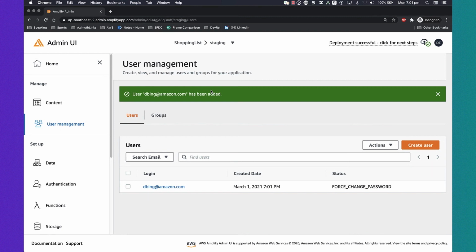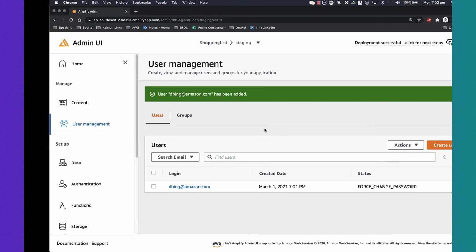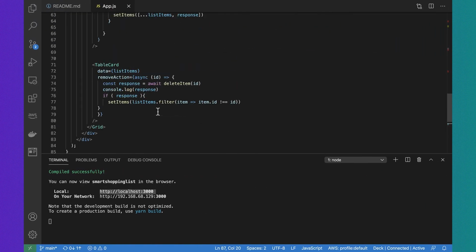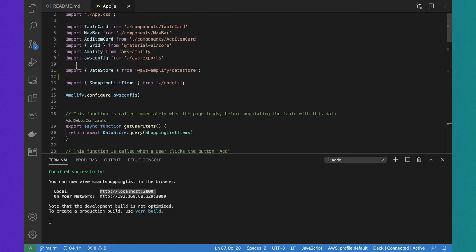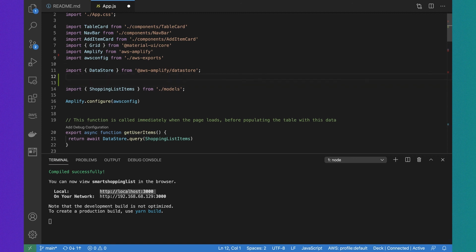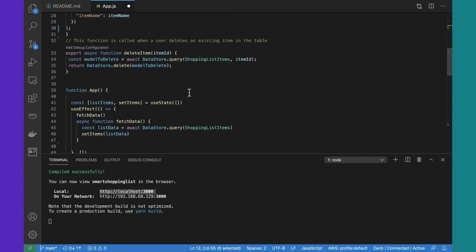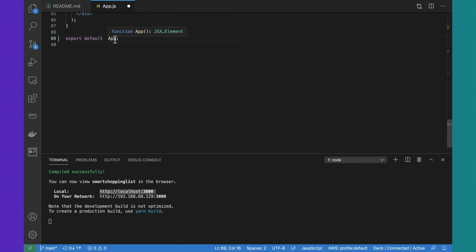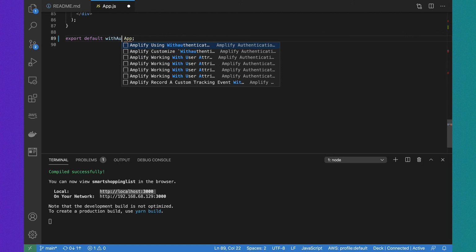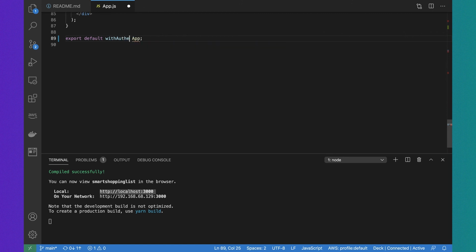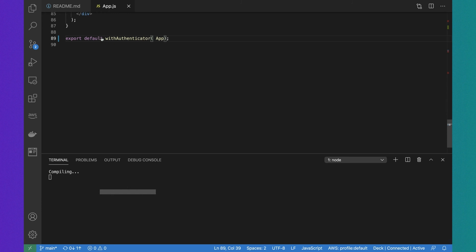The next bit I need to do is build a UI to challenge the users of my application. So let's do that. Back in Visual Studio Code, I simply want to reuse one of the Amplify UI components that I can just drop in. This one's called withAuthenticator, and it comes from the UI React libraries. Once I pull it in with an import statement, I then simply wrap my app with the withAuthenticator component. So it's withAuthenticator, open bracket, app, close bracket, simple as that. And now I have a reusable sign in and sign up component that's ready for my application.